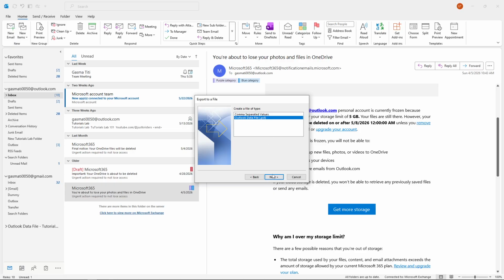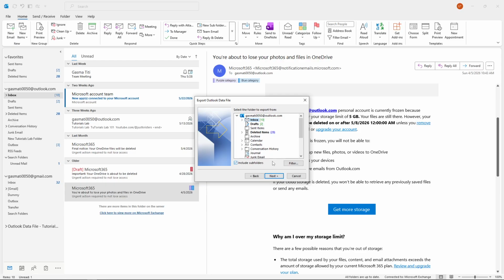On the next screen, you'll need to select the account you want to back up. If you have multiple email accounts configured in Outlook, make sure you choose the correct one. You can also select specific folders if you only want to back up certain parts of your account, but for a complete backup, it's best to select the entire account. Once you've made your selection, click Next.